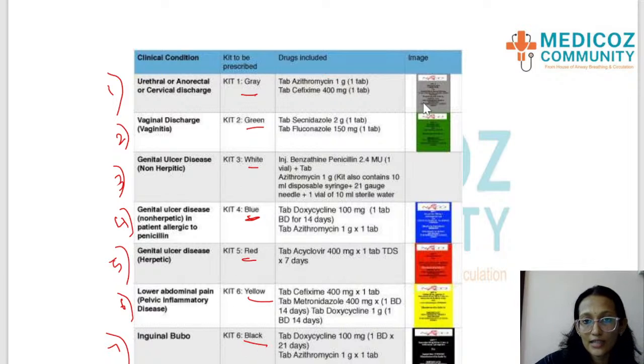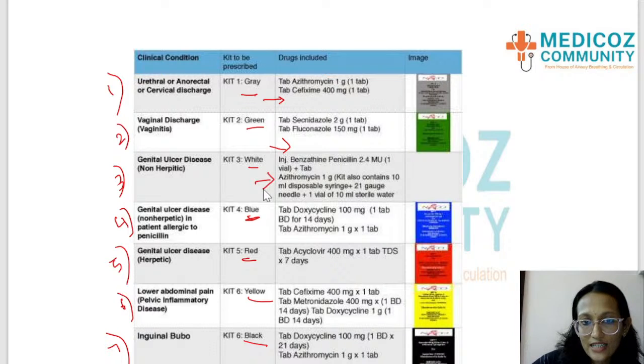So you need to learn what colors each kit is, and also you need to learn what drugs are present in each of these kit. Only then your study is complete. So grey colored kit is tab azithromycin 1 gram and cefixime 400 mg. So there are just 2 tablets, azithromycin and cefixime in the grey kit. Green kit is secnidazole and fluconazole, again 2 tablets.